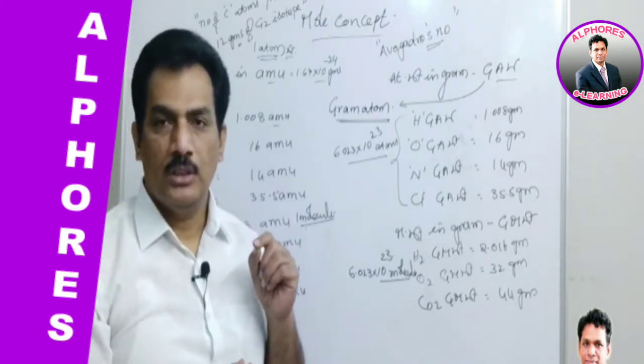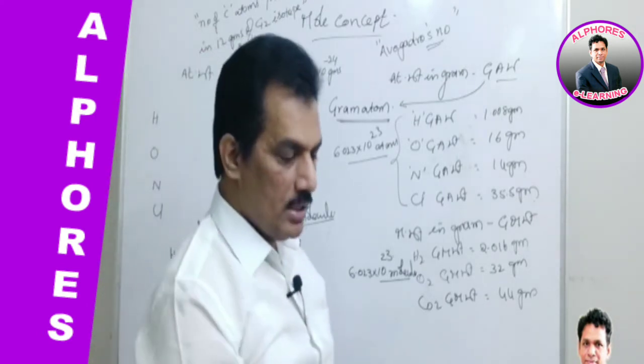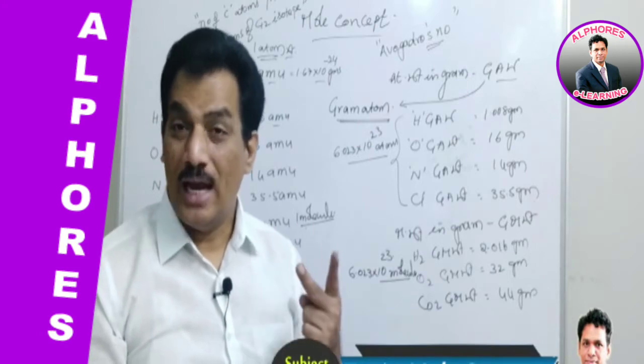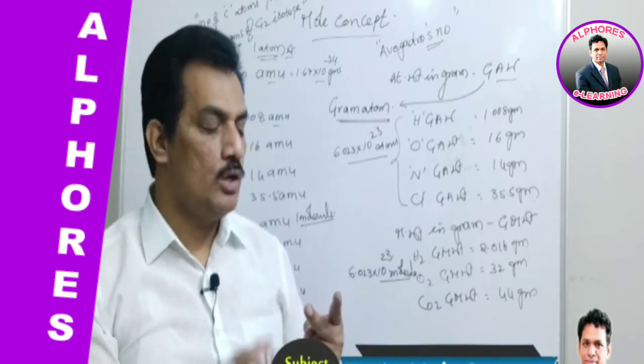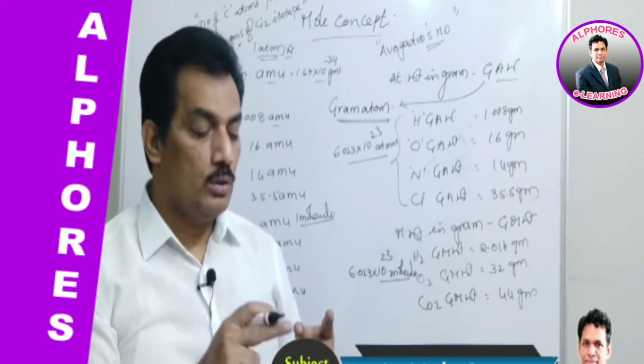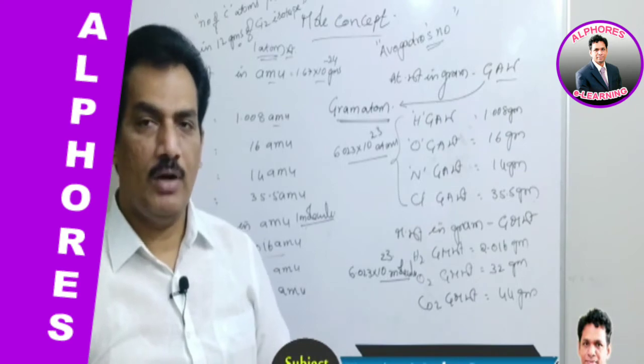Clear? Sometimes the data will be provided in terms of gram atoms. For example, 2 gram atoms of oxygen. Gram atom is gram atomic weight, so 2 gram atoms means 2 gram atomic weights.